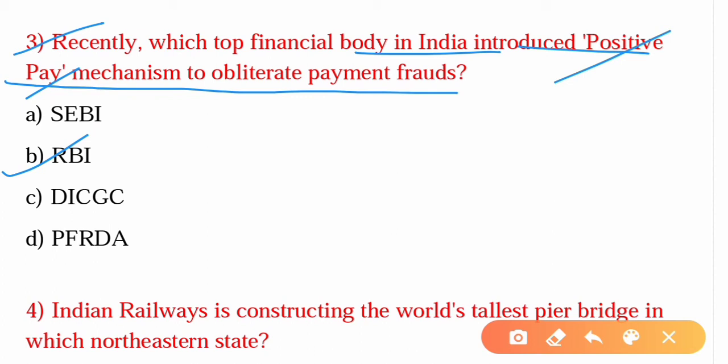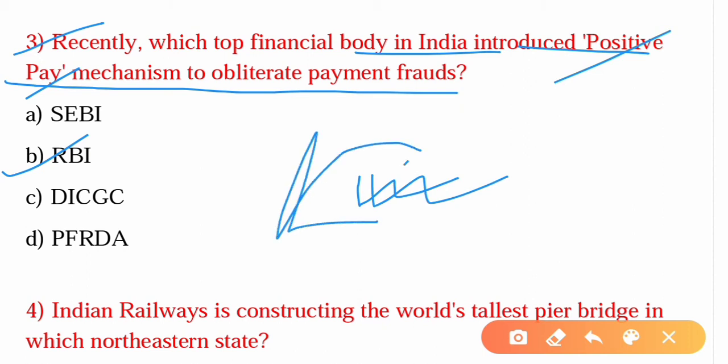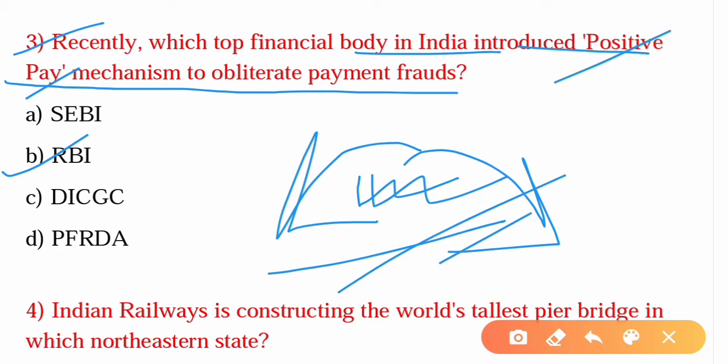of frauds. So basically, it's a fraud detection tool adopted by banks to protect customers against forged, altered, or counterfeit checks. So how does it work? Its working mechanism is that it cross verifies all details of the check issued before funds are encashed by the beneficiary. In case of a mismatch, the check is sent back to the issuer for examination, and the benefit of the system is that a bank knows of a check being drawn by the customer even before it is deposited by the beneficiary into his or her account.